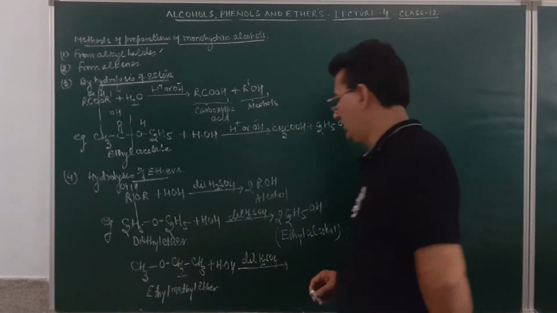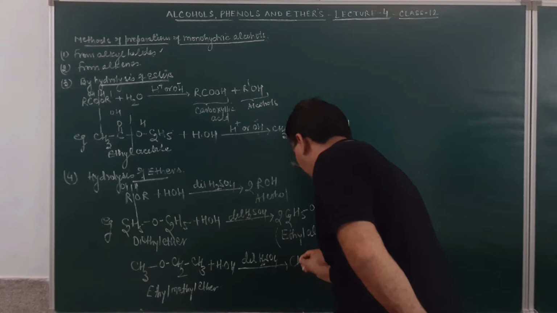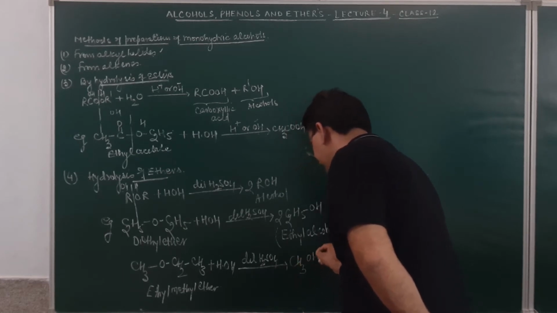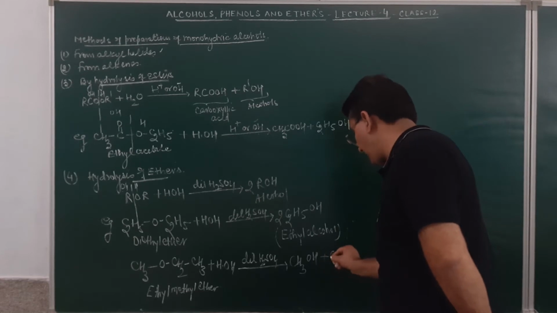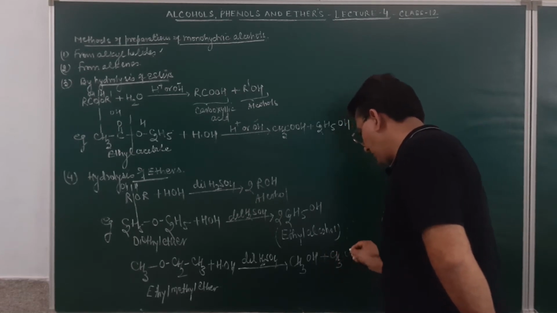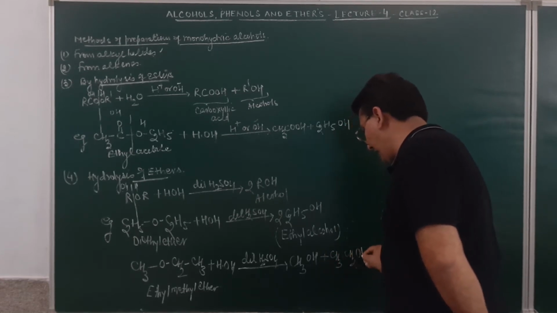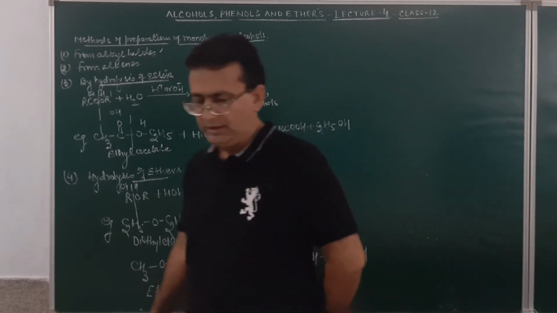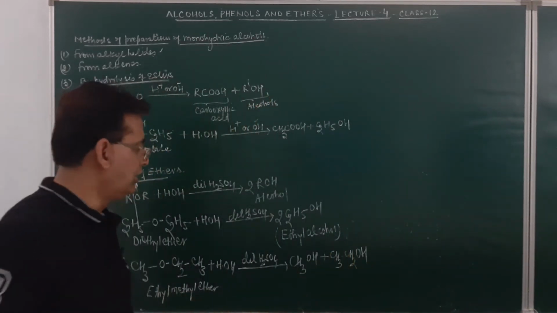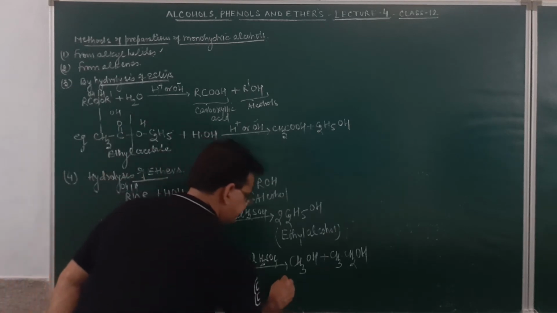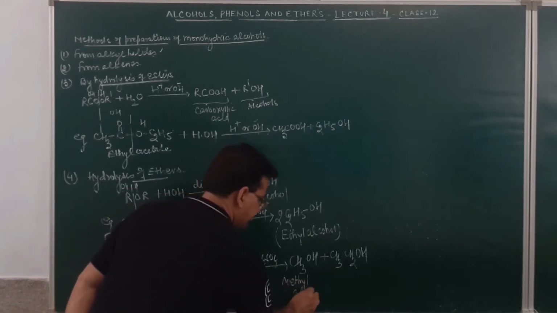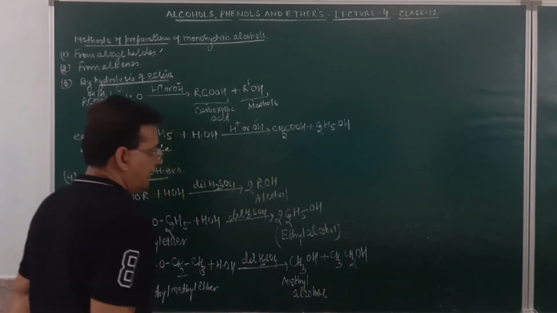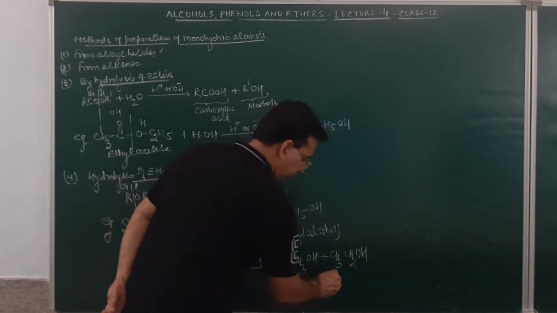Am I clear? So the product obtained over here will be methyl alcohol, and ethyl alcohol will be given out. This is how it can be done. So this is methanol. You may see the different types of alcohols are obtained, and over here it will result in the formation of ethyl alcohol.